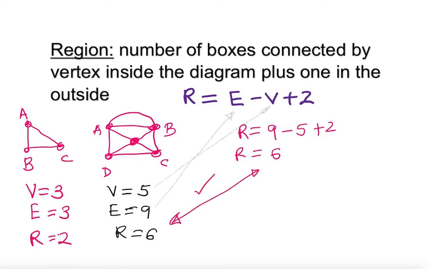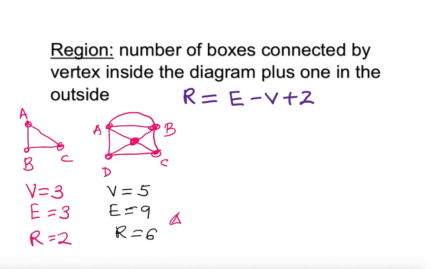Alright. So we don't really have to remember this formula. As long as you see the number of boxes inside bounded by the vertices, you can easily find the number of regions. Okay, so let's take a look here. I'm going to erase this here and create another one. That is where some students get a little bit confused.